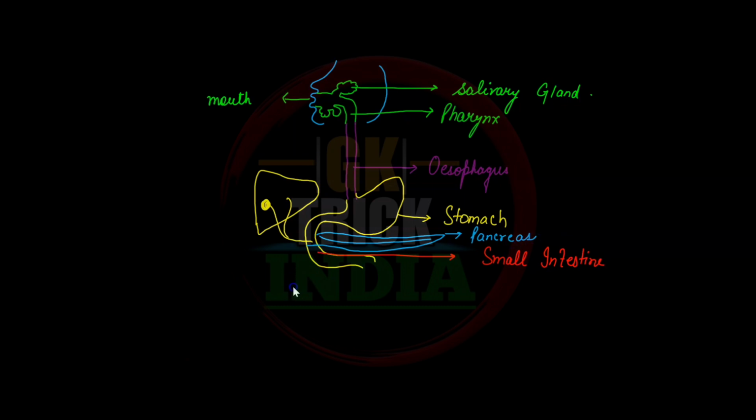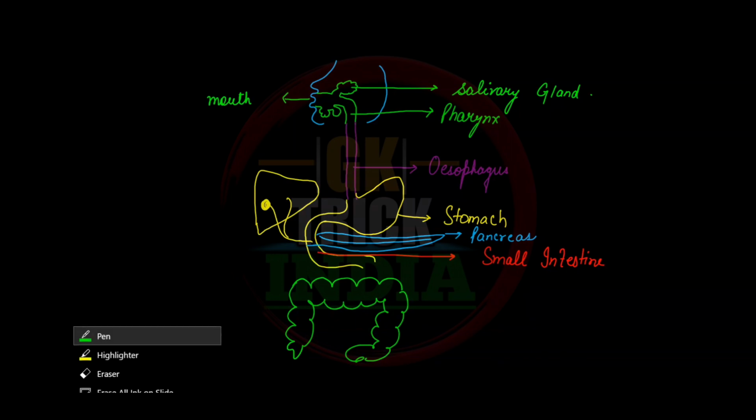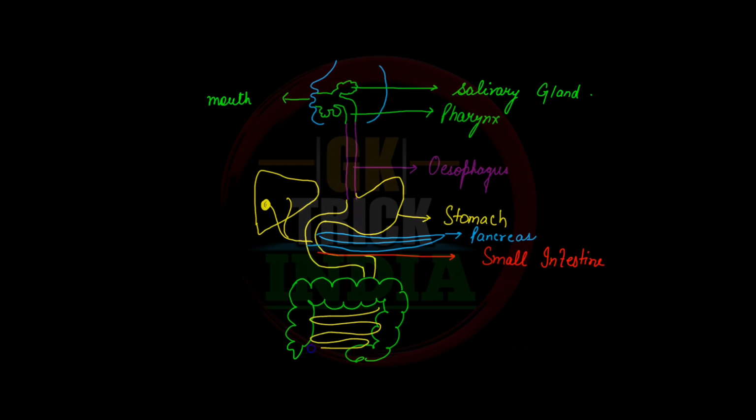Now we will draw here the large intestine, and in between the large intestine we can easily draw the small intestine to explain it further. So students, I will draw it here easily. This is the small intestine and this is also a small intestine part, as it is the largest part. That is the part which we call the jejunum, and further we have the next part, ileum. So these are the parts of the small intestine. Even this one is called the duodenum.